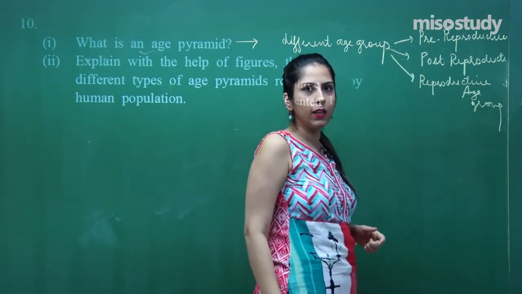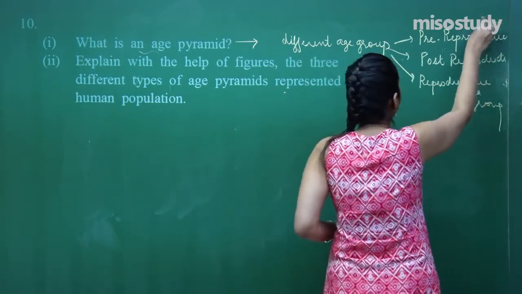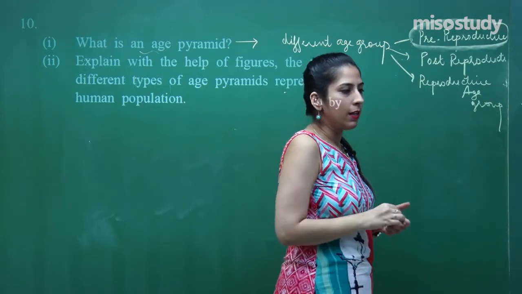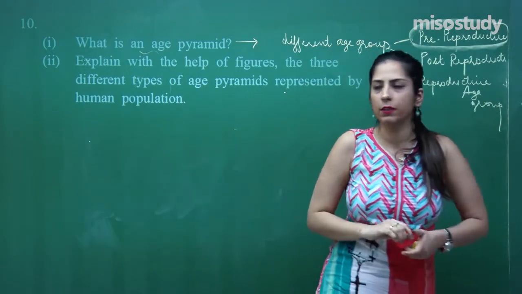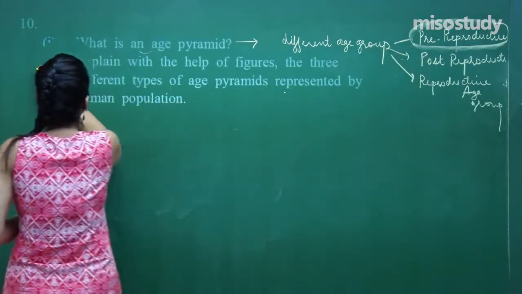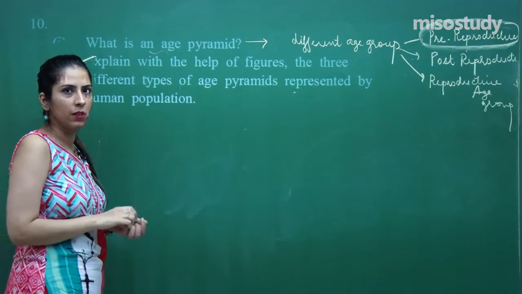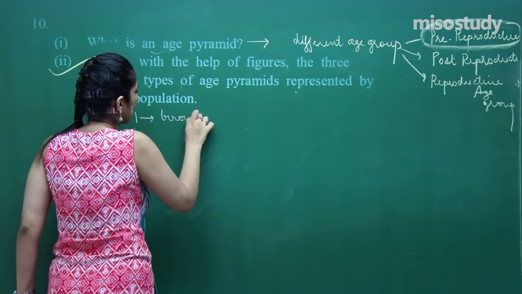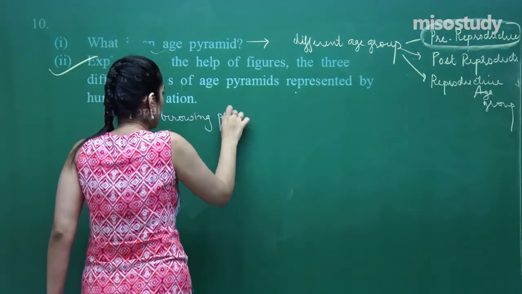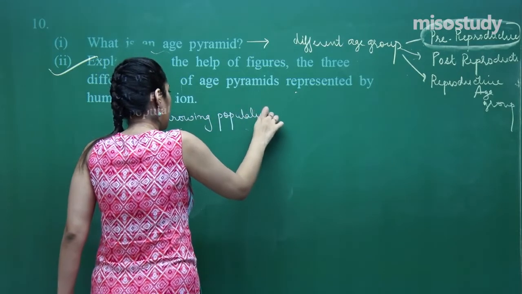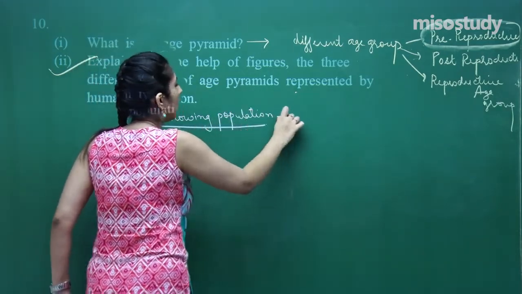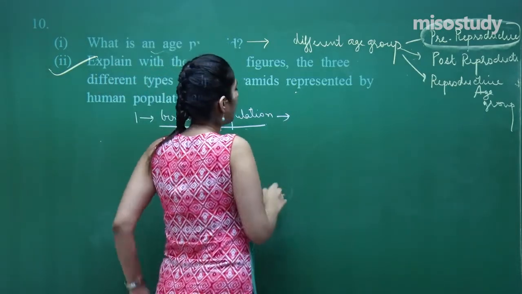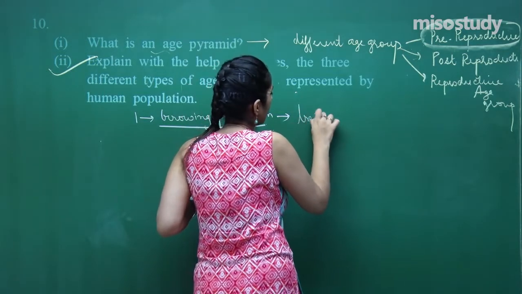One thing should be clear in your mind. Those organisms who belong to the pre-reproductive age group are important for determining whether this population is growing or not. In the second part, they have asked about the three different types of age pyramid. There are three different types. First, let's take an example of a growing population. In case of a growing population, the graph which is obtained, as I have discussed also, now I am not making that graph, is triangular shaped.